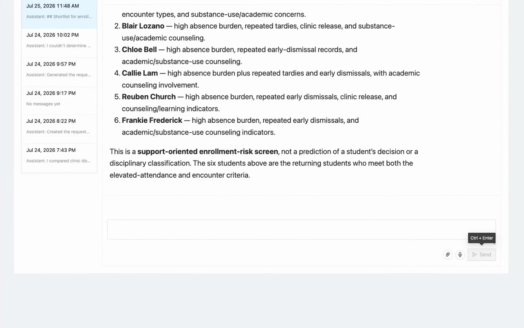The personal assistant narrows our results to a short list of students at risk for disenrollment from the school. Now we know which families may be disengaged and where we should focus our efforts. We've learned a lot about the reasons why students may disenroll and found students who are at risk. How can we mitigate this risk moving forward? Let's see what the personal assistant thinks.